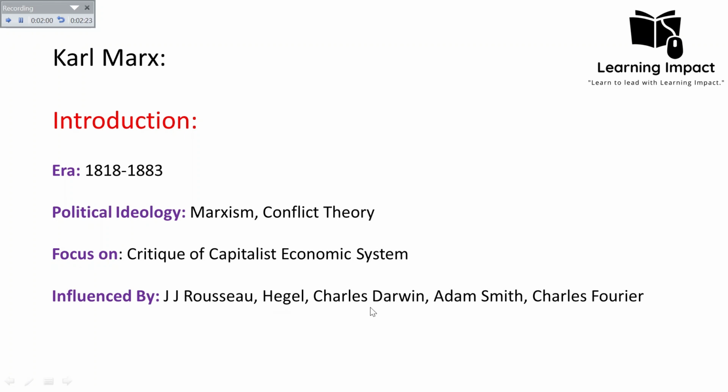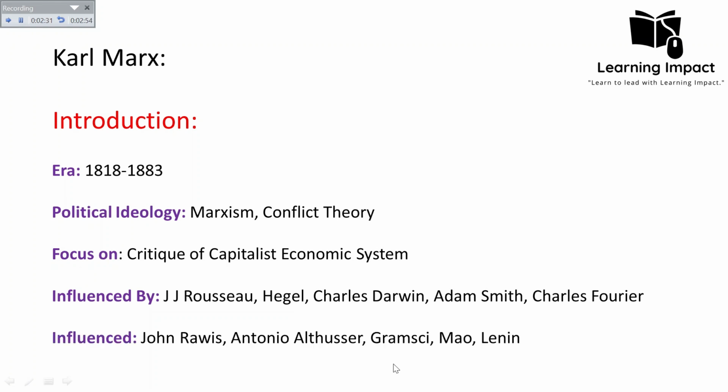Karl Marx's philosophy was also influenced by Charles Darwin and Adam Smith, who is considered one of the classical economists. Karl Marx studied Adam Smith at the British Museum, and he adopted many concepts of Adam Smith and modified them, like the concept of commodity and the concept of capital. It was first introduced by Adam Smith, as it is more associated with economy, and then Charles Fourier. There are also other philosophers who were inspired by Karl Marx's philosophy, whom we know as neo-Marxists. These include John Rawls, Althusser, Gramsci, Mao, and Lenin. These are those who were influenced by Karl Marx's philosophy. So this was the brief introduction of Karl Marx.